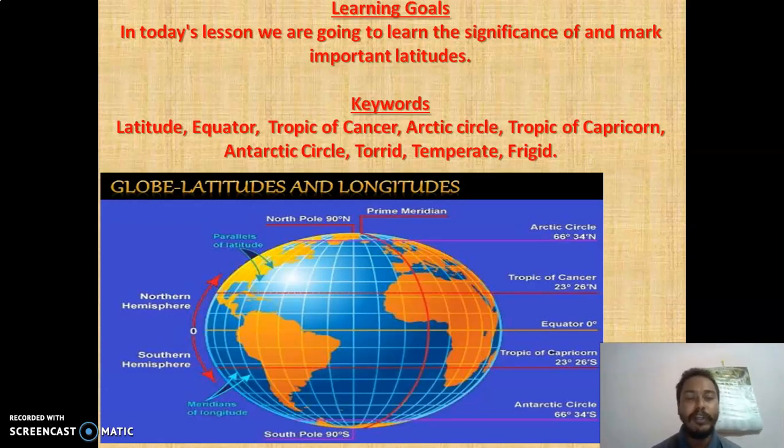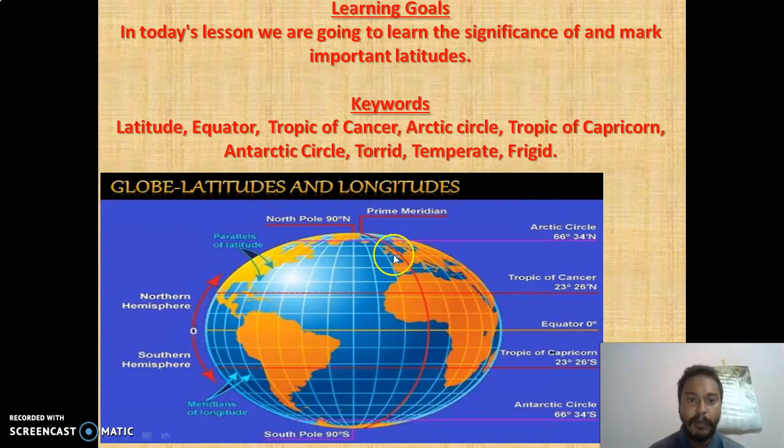Now, as we will be going to learn only latitudes, you must be getting confused about what is latitude and what is longitude. To that, first let me clarify that. See, these lines which run east to west are called latitudes, and these lines from top to bottom are called longitudes. Now these lines are not there on our earth, they are imaginary lines drawn by us, the scientists or the geographers, for better location understanding.